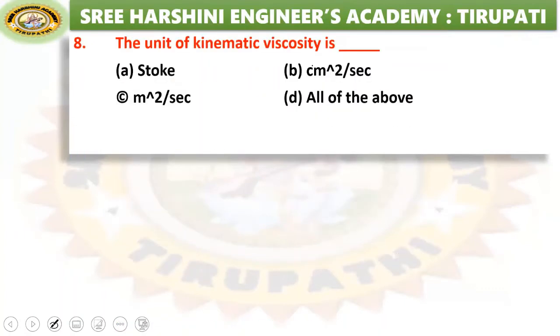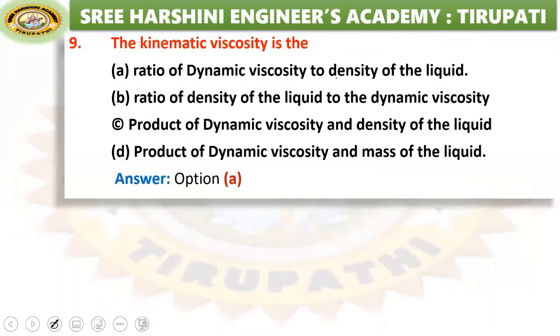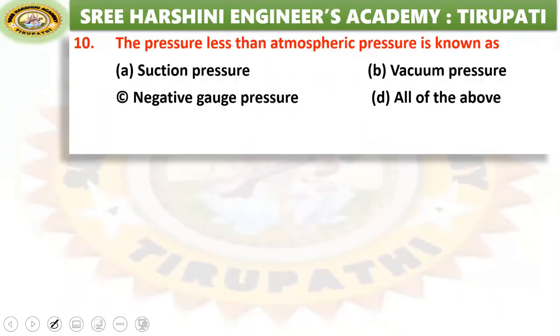Coming to the next question, the unit of kinematic viscosity is. Kinematic viscosity is the ratio of dynamic viscosity to the density of the fluid. Stoke is a unit of kinematic viscosity. Centimeter square per second is also a kinematic viscosity unit. Meter square per second is also a unit for kinematic viscosity. So all of the above. Next, the kinematic viscosity is the ratio of dynamic viscosity to the density of the fluid. A is the right answer.